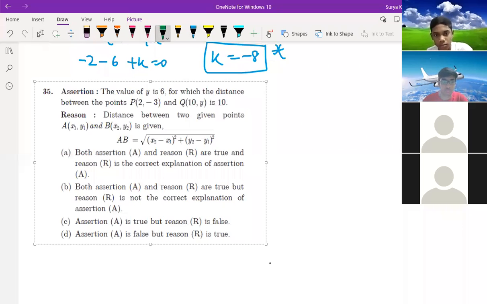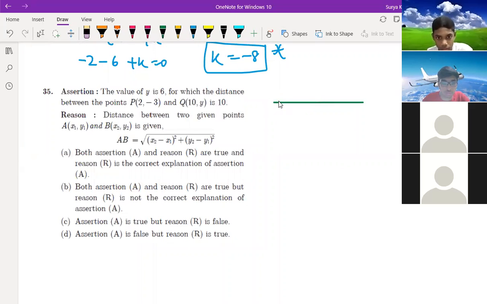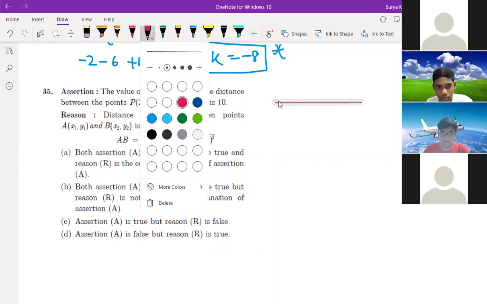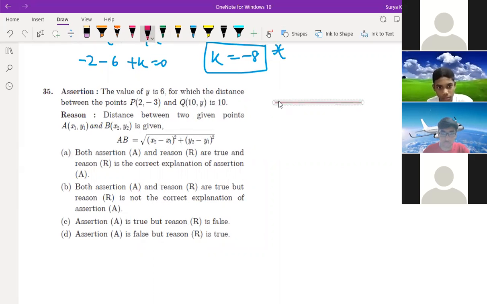So what they have given, what are you not able to understand here? See, one line is given here. And they have given that this point is (2, -3) and this point is (10, y). The distance between them is 10. The value of y is 6, is it true or false?